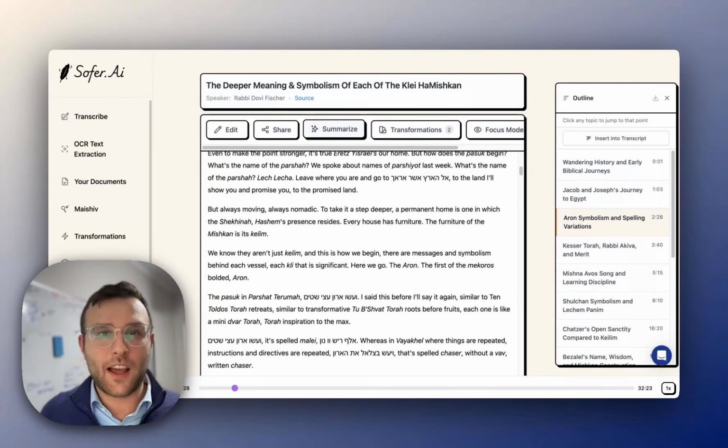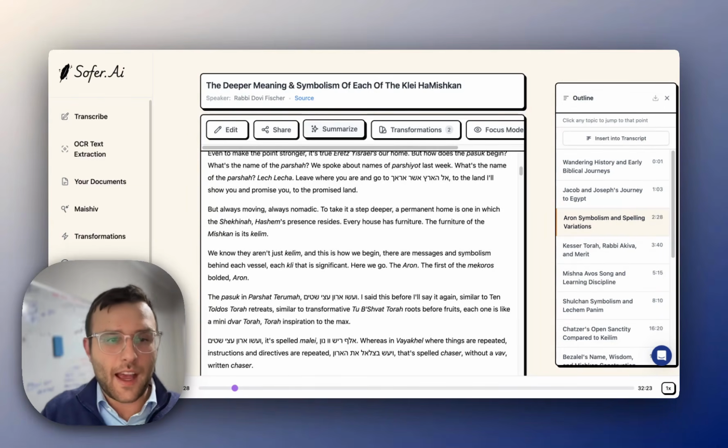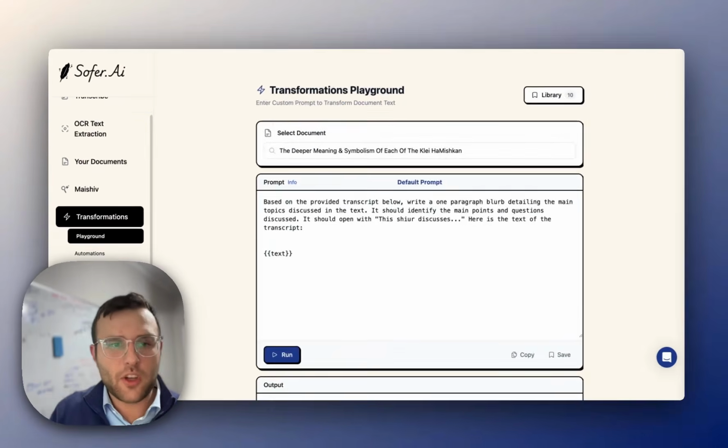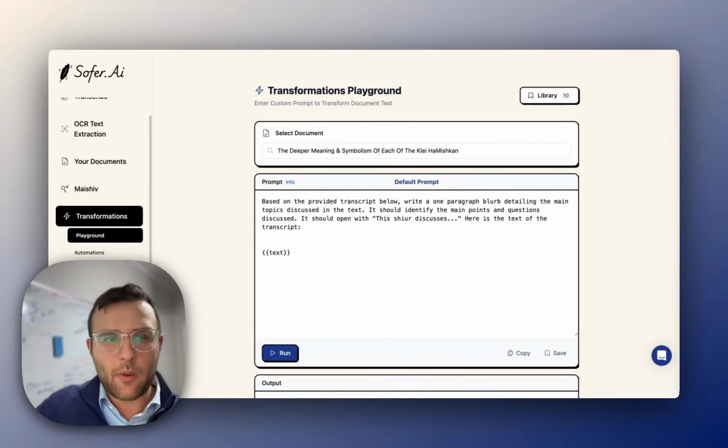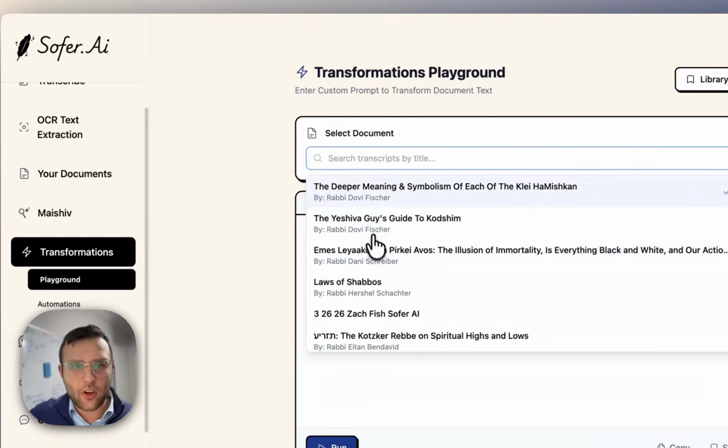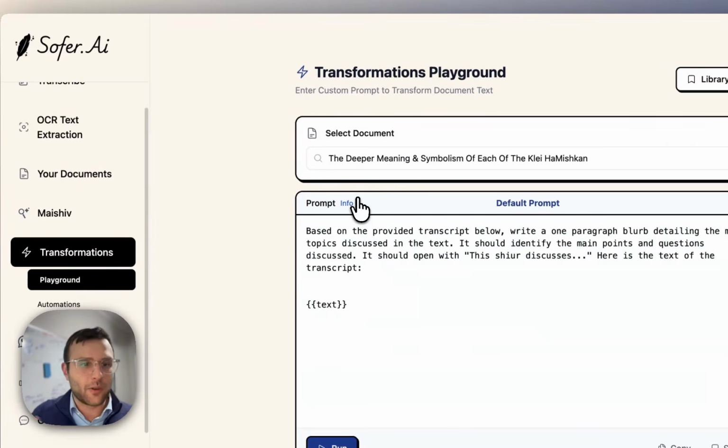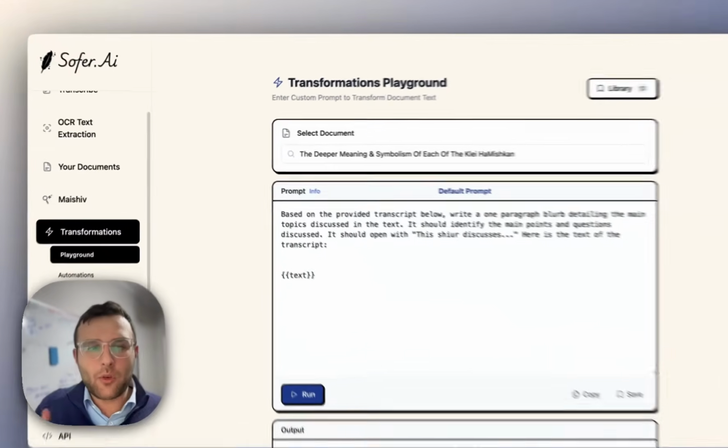So what does it allow you to do? What I want to show you are a couple of features and how you could use them as teachers. The first feature I want to show you is our transformations feature, and what this allows you to do is to select any transcript or document you have on Sofer.Ai and to transform it, hence the name.